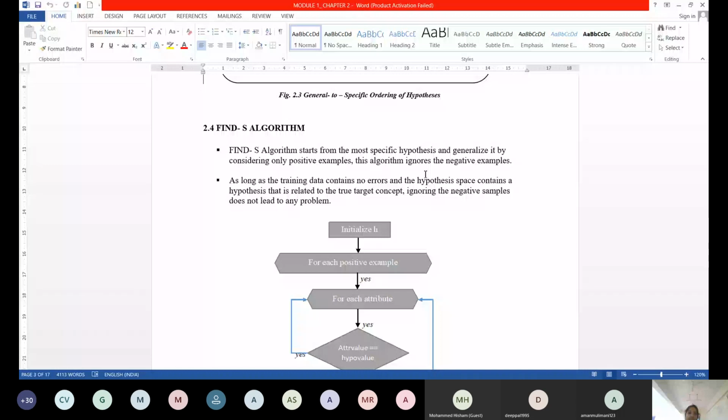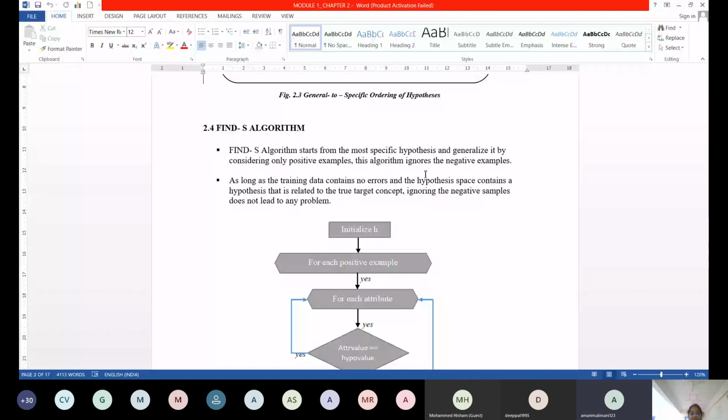Just think for today's class: when I'm solving the Find-S algorithm, my hypothesis will start with the highly specific hypothesis. I'll initialize my H with phi, completely phi. Then I will move to a little more general, starting to generalize from the most specific hypothesis. Initially you consider H as fully phi, and when you move down from most specific to specific, a few values will become general. That is called a question mark. Do you agree?